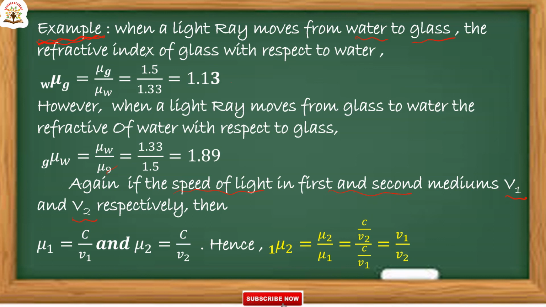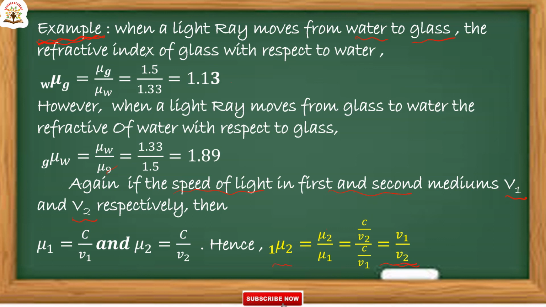So mu12 is equal to refractive index of second medium by refractive index of first medium. Mu2 is C by V2 and mu1 is C by V1. So that is equal to V1 by V2. This is in terms of speed of light.